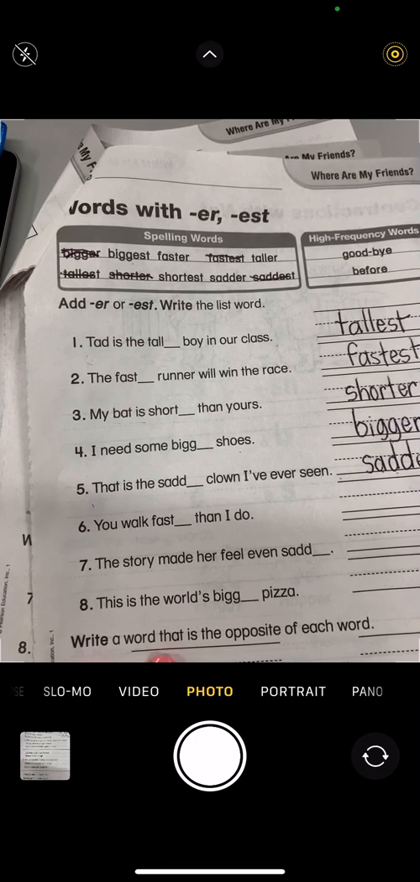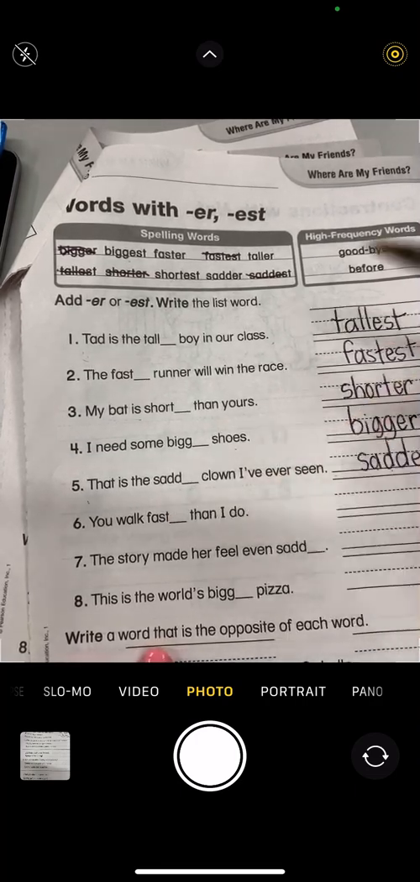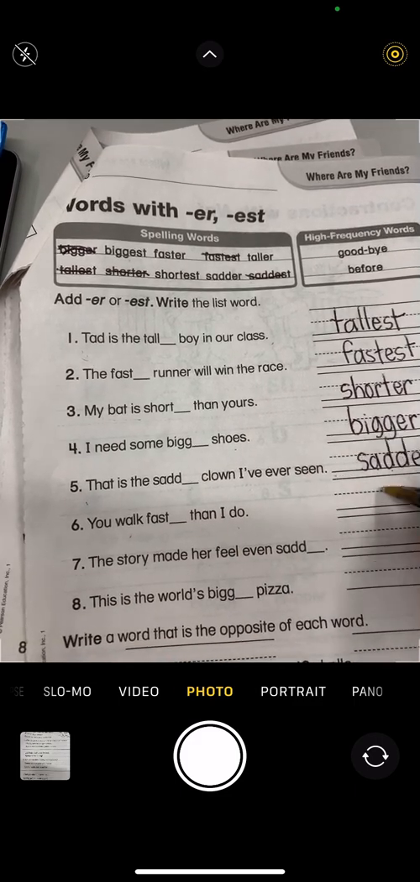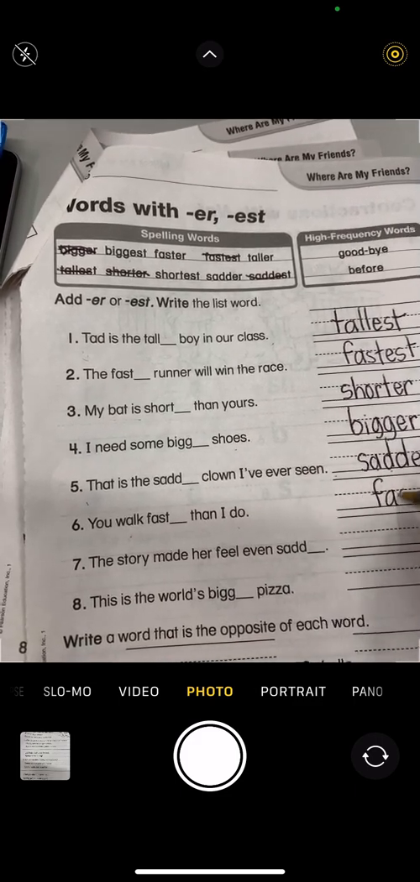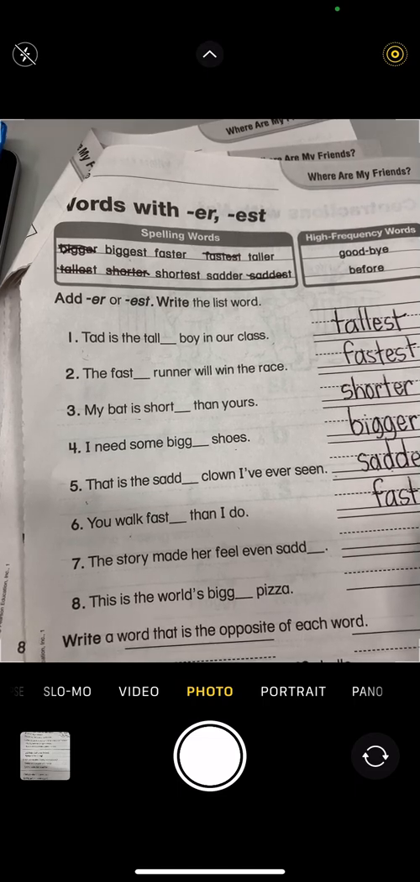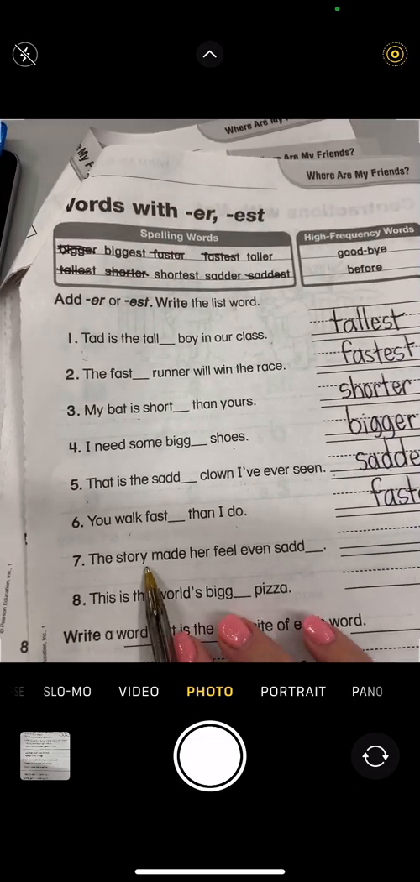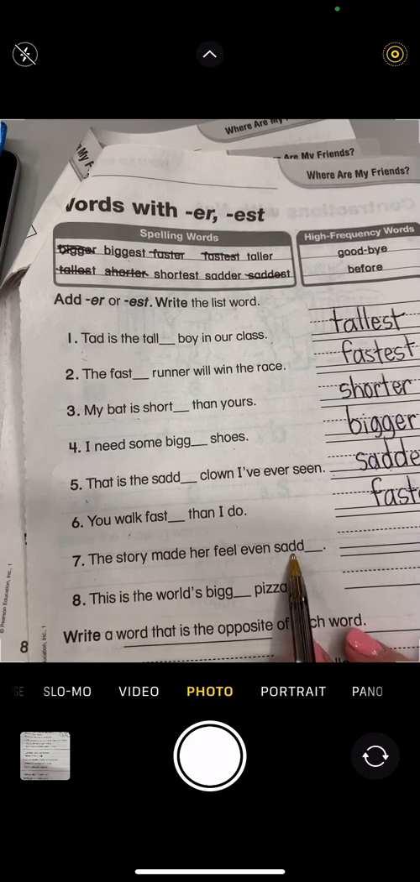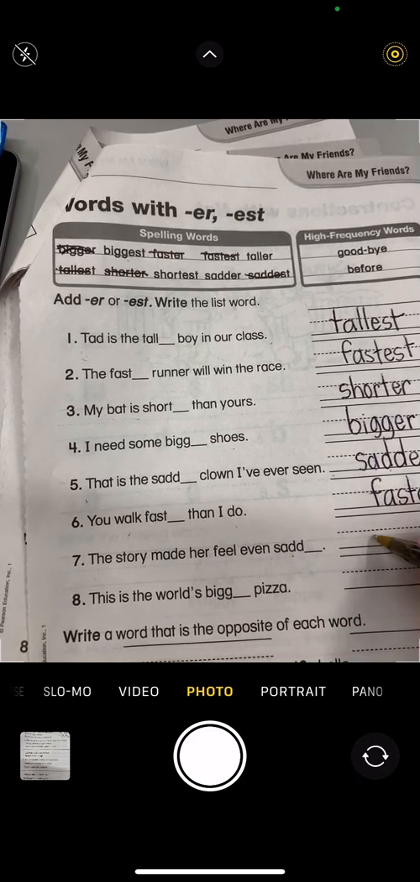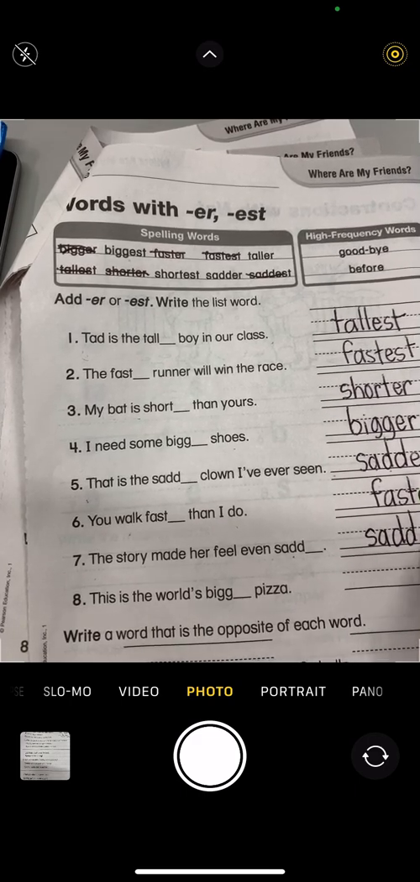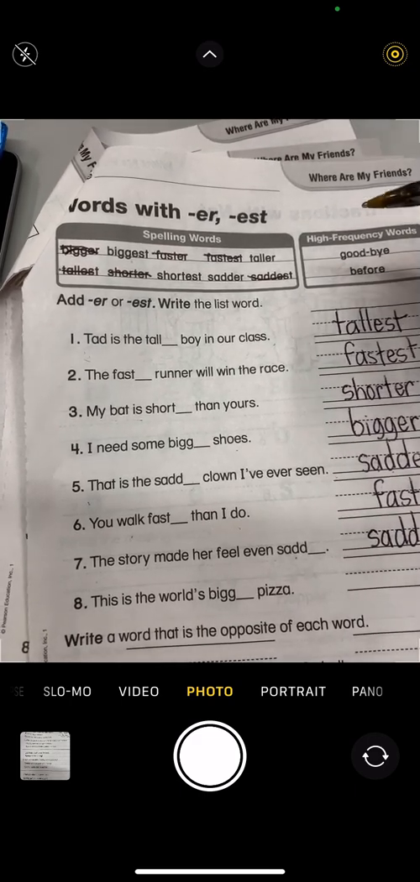You walk faster than I do. Faster, because we're just comparing 2 things. Faster is F-A-S-T for the base word and then E-R, faster. The story made her feel even sadder. S-A-D-D-E-R, sadder.